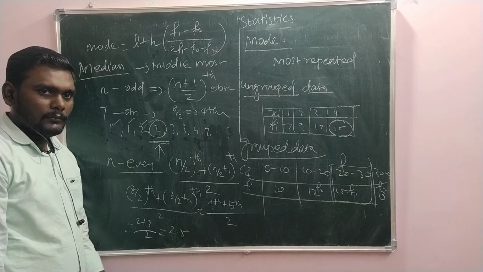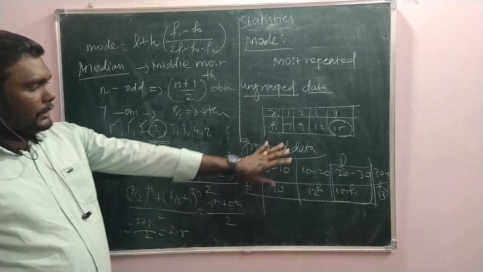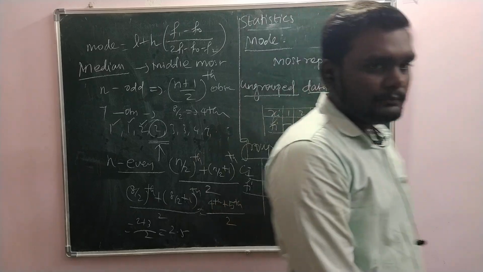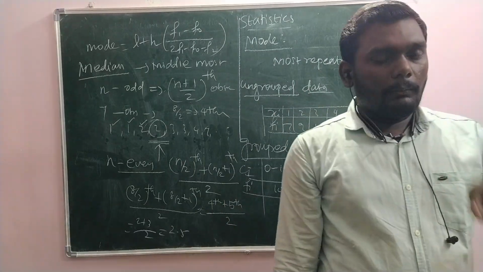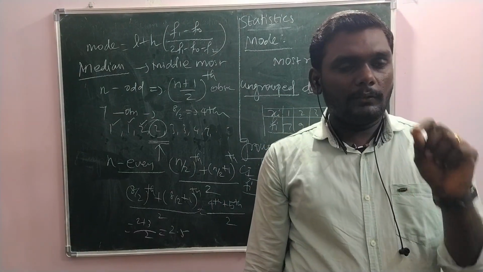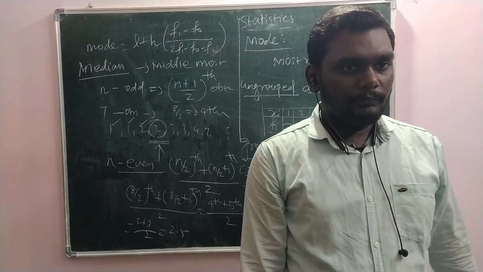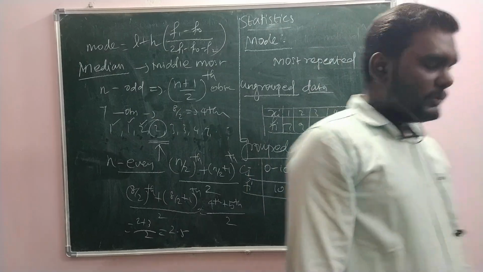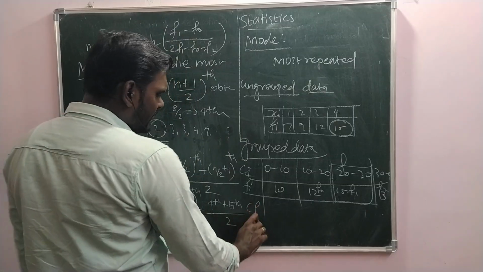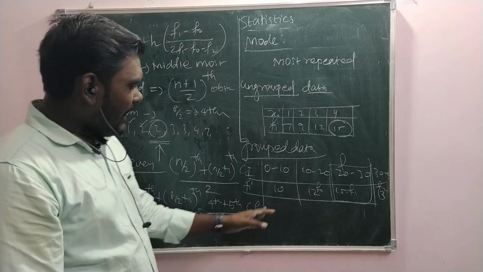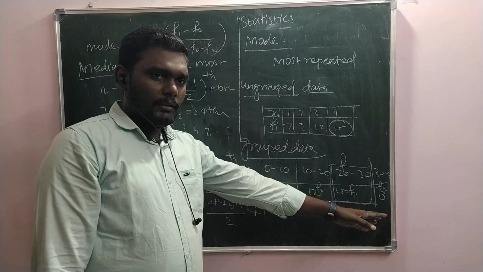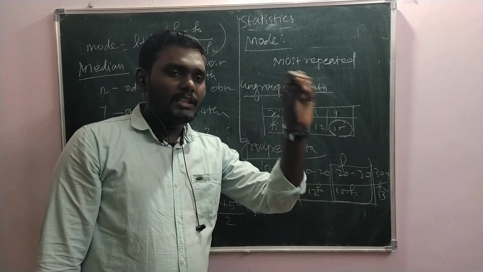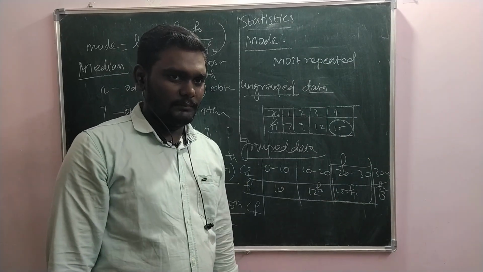Okay. Got it? And then for the grouped data, we have a formula. But before going into the formula, we have to know one thing called cumulative frequency. Cumulative frequency is a frequency obtained by adding all these, so that we can point out the position of the given observation.